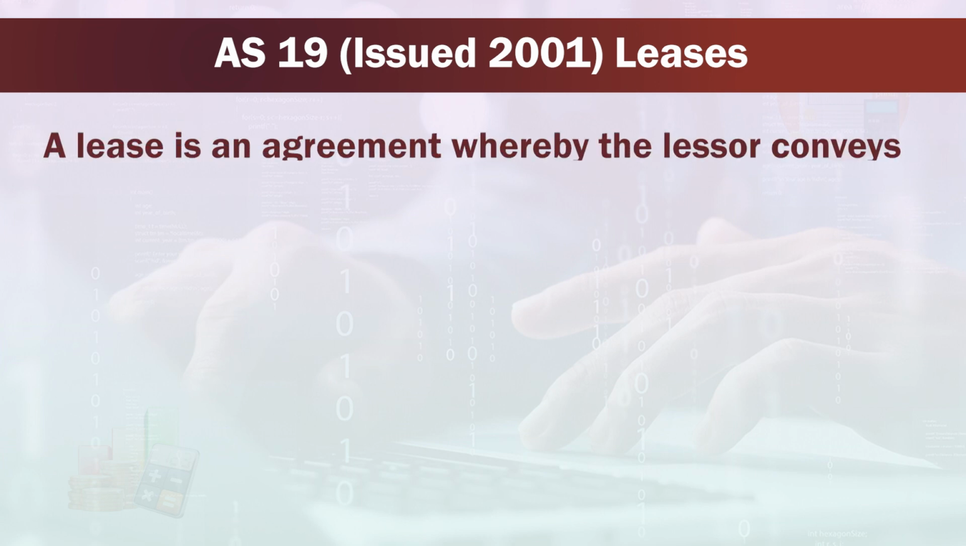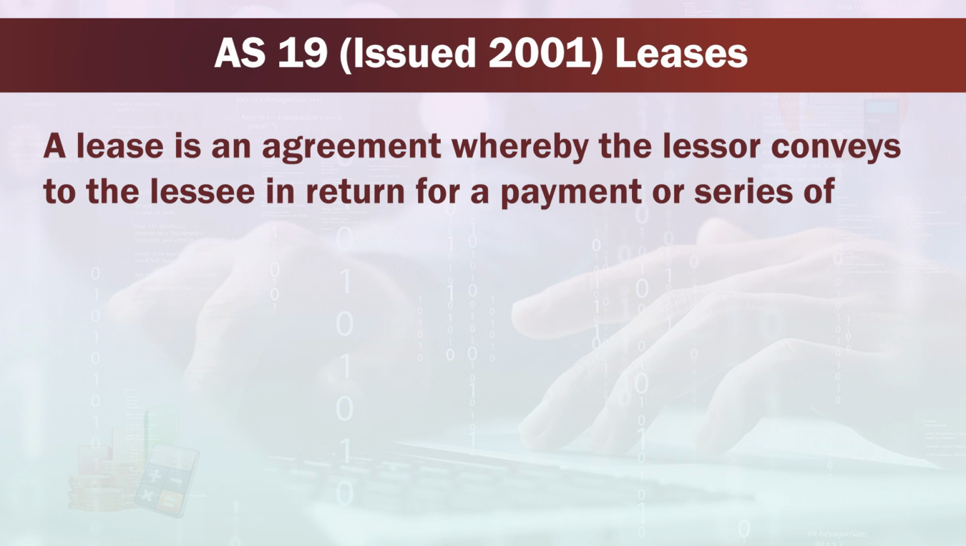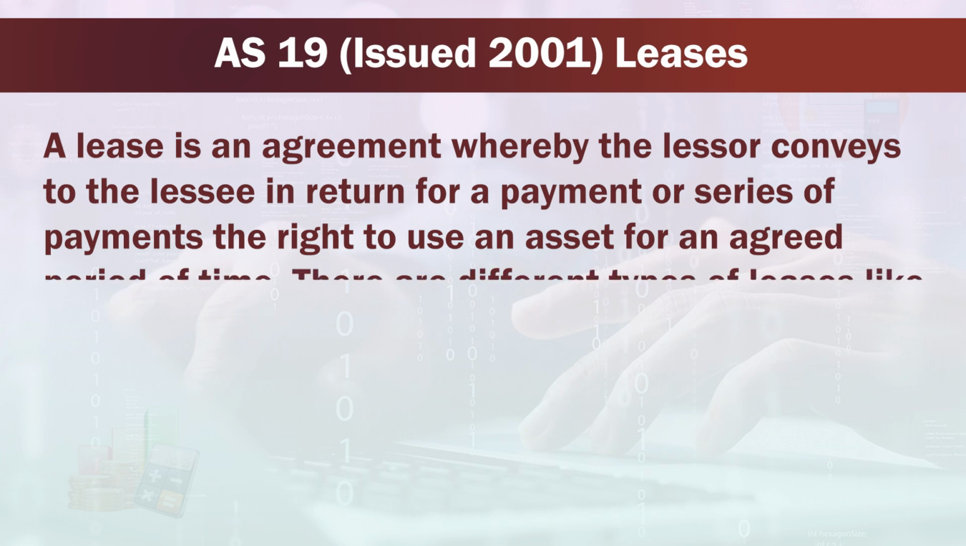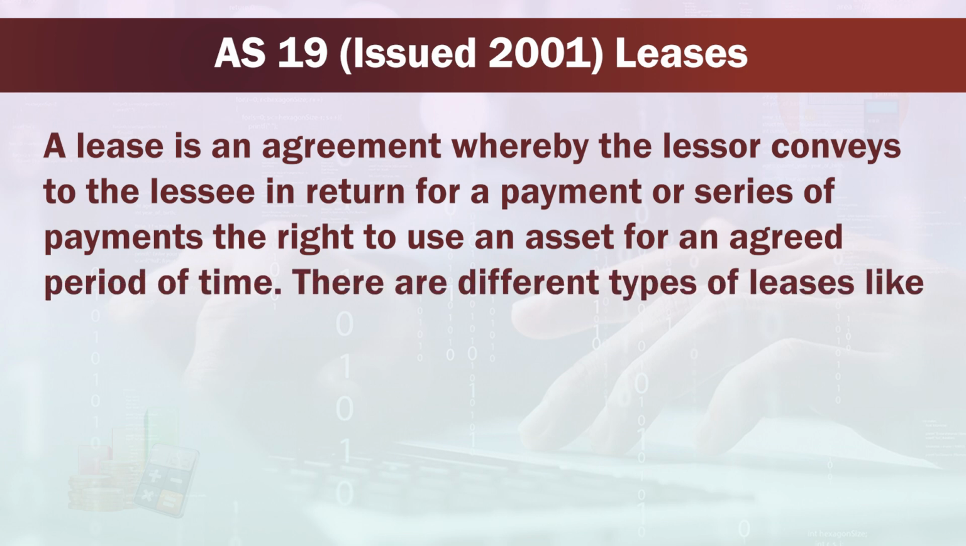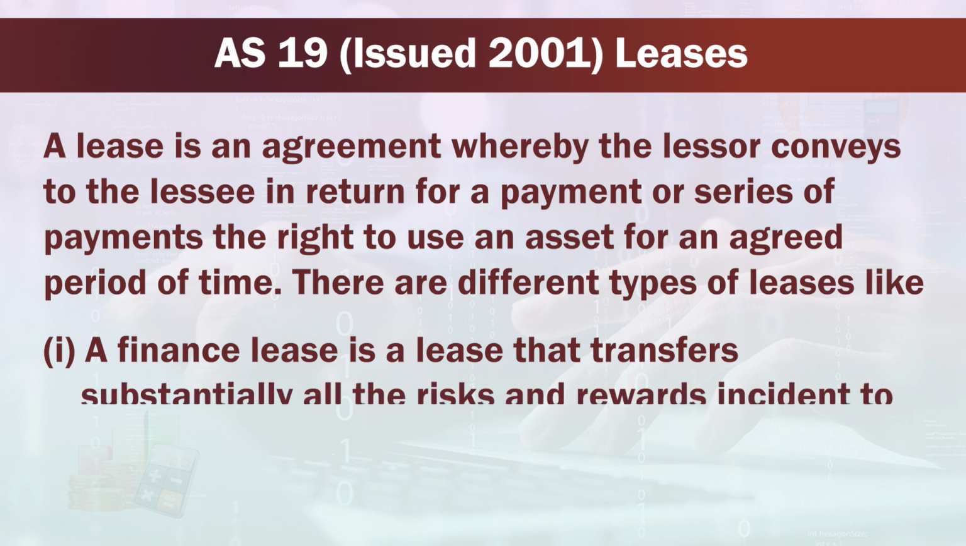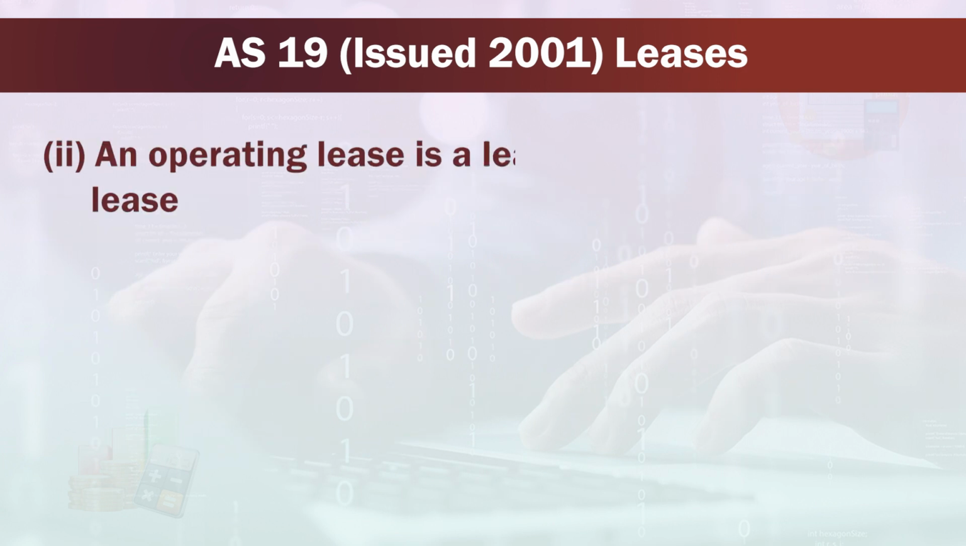A lease is an agreement whereby the lessor conveys to the lessee, in return for a payment or series of payments, the right to use an asset for an agreed period of time. There are different types of leases. A finance lease is a lease that transfers substantially all the risk and rewards incident to ownership of an asset. An operating lease is a lease other than a finance lease.